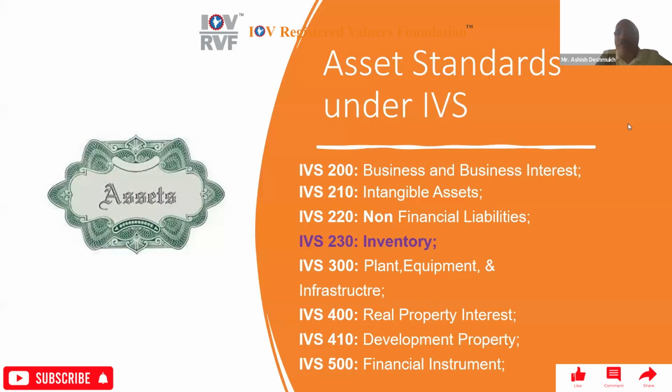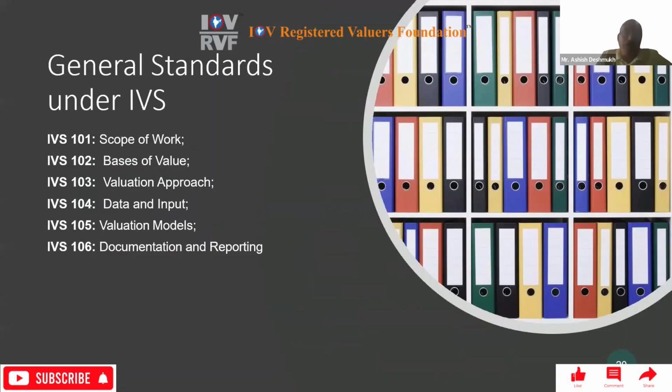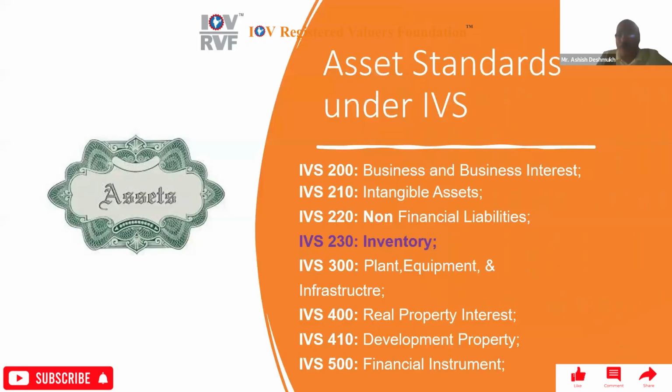And these are all asset standards. Okay. So first one is the guidelines, or standards. Here 101 to 106, and then 200, means from 200 it starts with asset standards. So IVS 200, that is for business and business interest. IVS 210, intangible assets. IVS 220, non-financial liabilities.